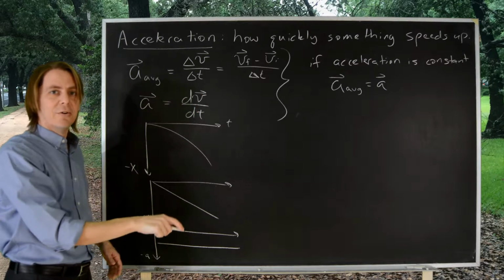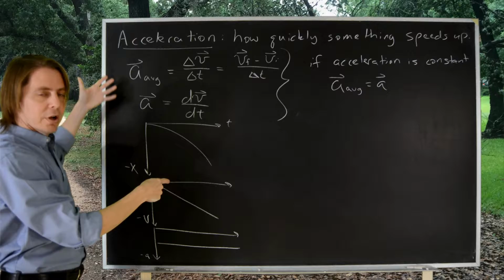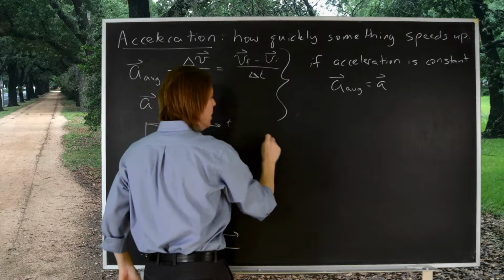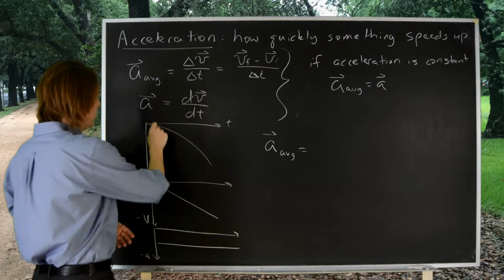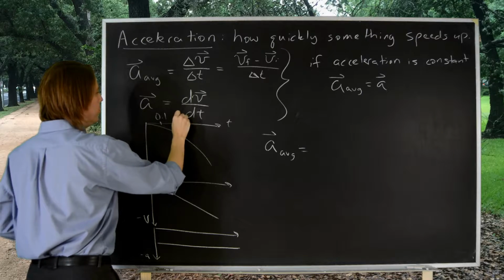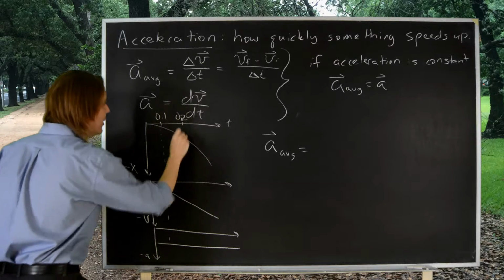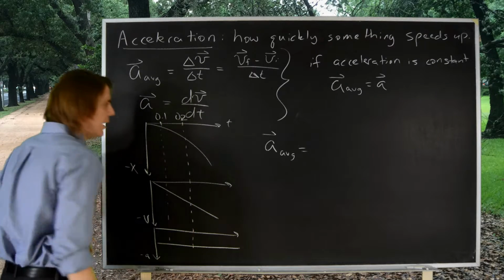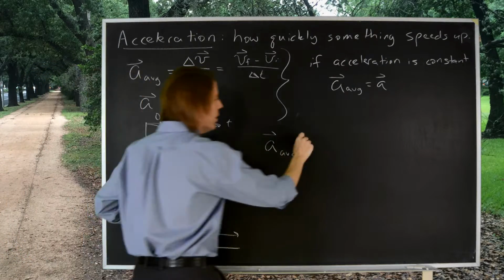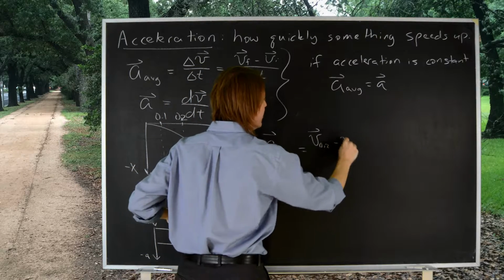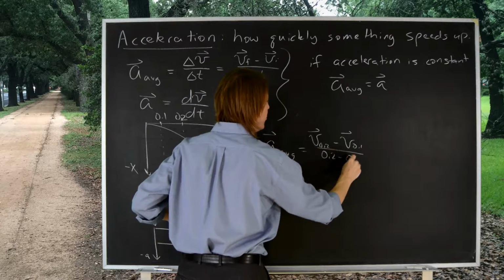Maybe you know why, if you've had a little bit of physics. We'll be getting to that soon. But let's just define our two values here, just to make sure you know what to do with them. The average velocity, say between, let's calculate it between 0.1 seconds and 0.2 seconds, and those two points right there. So we could bring it all the way down like this and say, okay, then the average acceleration would be the velocity reading right there at 0.2 minus the velocity at 0.1, divided by 0.2 seconds minus 0.1 seconds.